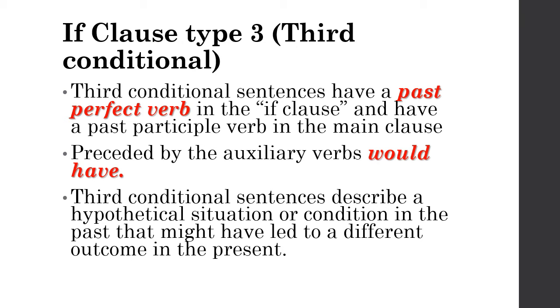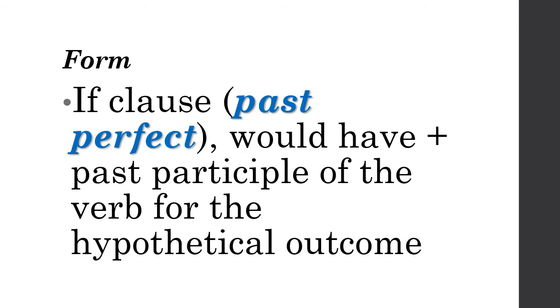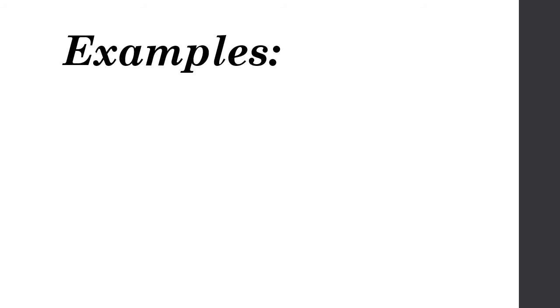Third conditional sentences describe a hypothetical situation or condition in the past that might have led to a different outcome in the present. Let's see the form. So in the if clause is the past perfect, and in the main clause would have plus verb 3 or past participle of the verb for the hypothetical outcome. Now let's see the examples.